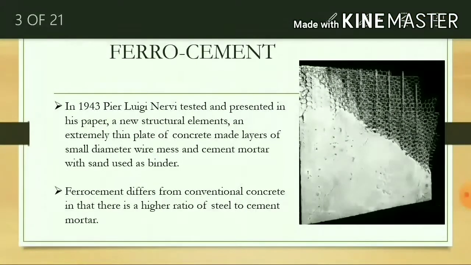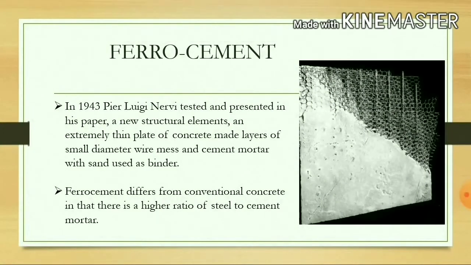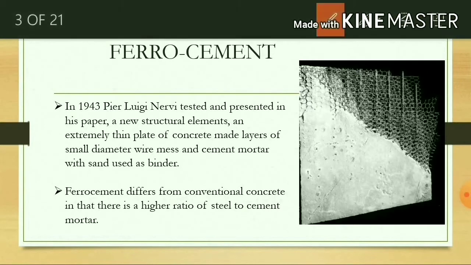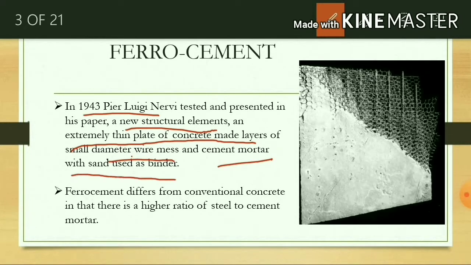The word ferrocement was used for the first time by Pierre Luigi in 1943 in his paper, as a new structural element which is an extremely thin plate of concrete made by a small diameter wire mesh and cement mortar, with some part of sand used as binder.